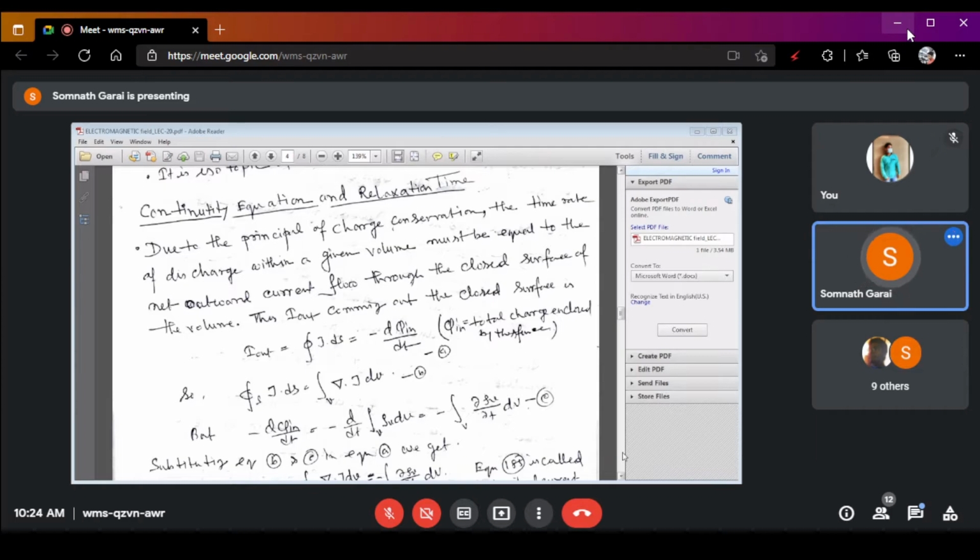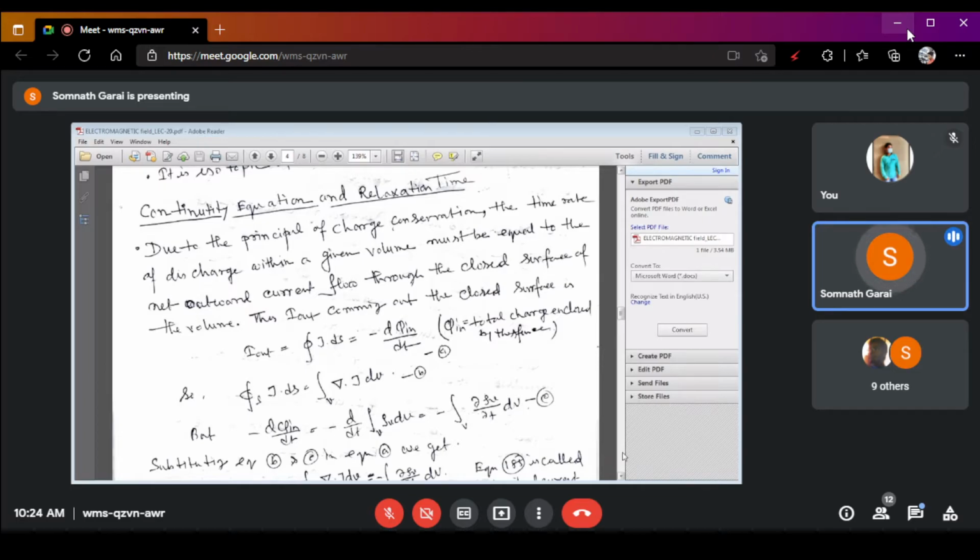So the time rate of discharging of a charge from a volume gives the net outward current flow through the closed surface of the volume.